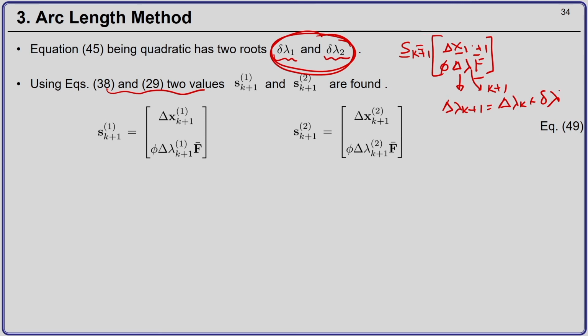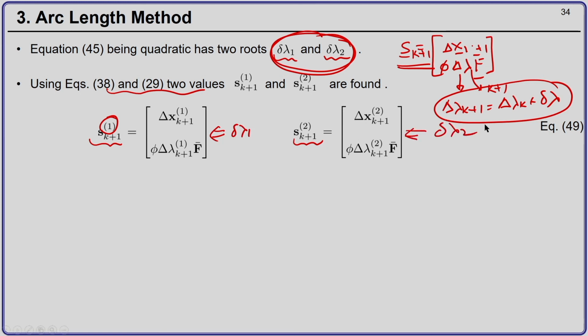So, if I substitute here delta lambda 1 and delta lambda 2, I will get two values of this vector S at Newton-Raphson iteration step k plus 1. So, one is S k superscript 1 and another is S k superscript 2. The first one corresponds to the first root delta lambda 1 and the second one corresponds to the second root delta lambda 2.